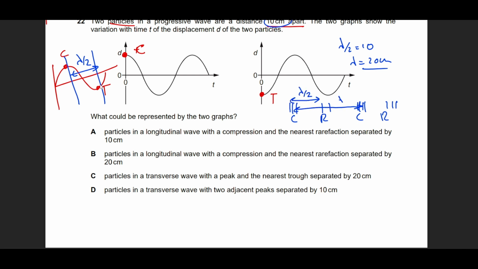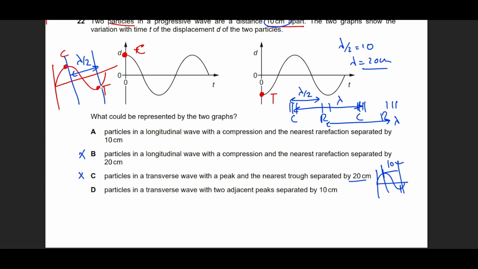Compression to compression is lambda, and rarefaction to rarefaction is lambda. This is wrong. Particles in a transverse wave, peak and nearest trough separated. You see, peak and the nearest trough are separated by 20. No, they're separated by 10 centimeters.